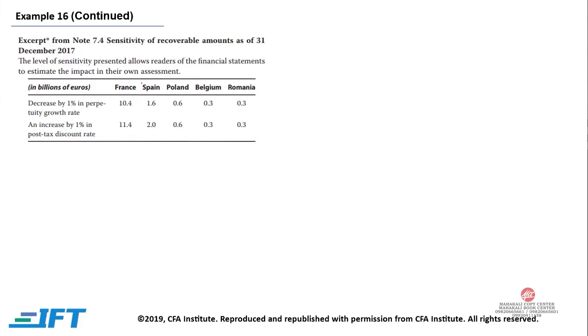And by how much? For that we need to go to this table. If there is a decrease of 1% in perpetuity growth, in France 10.4 plus 1.6, 0.6 plus 0.3, that is approximately, or exactly, 13.2 billion. And this will go down because there is a decrease in growth rate. And if there is an increase in discount rate, we are going to add 11.4 plus 2.6 plus 0.3. This will give us 14.6 billion. And this is again a reduction. Why? Because the discount rate is increasing.